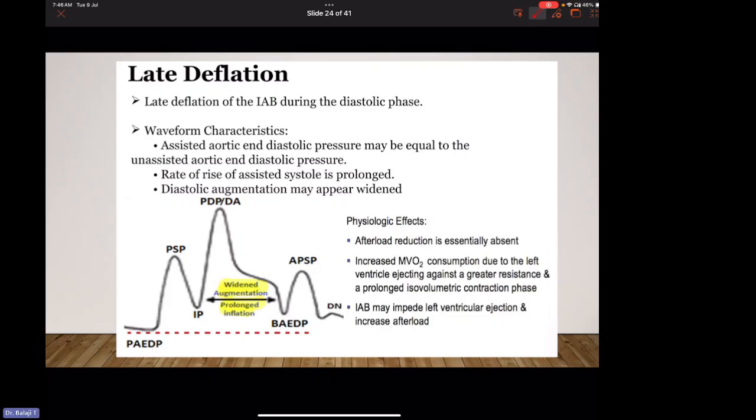So there is increased myocardial oxygen consumption due to the left ventricle ejecting against a greater resistance and a prolonged isovolumetric contraction phase. The IABP may impede left ventricular ejection and it will increase the afterload.